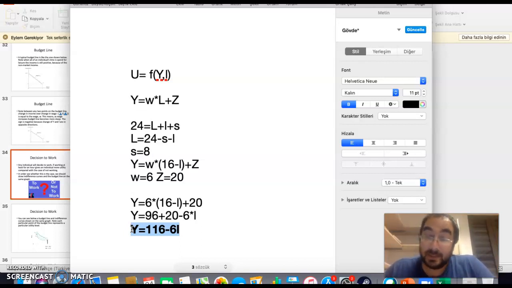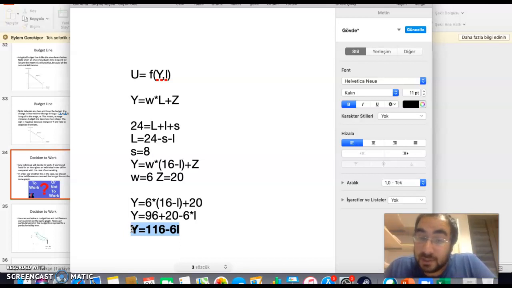Combining the budget line and the indifference curve map of an individual, we can find whether our individual will work or not. We can also find how many hours he or she will work if he or she decides to work. But that's what we will see in the next week.